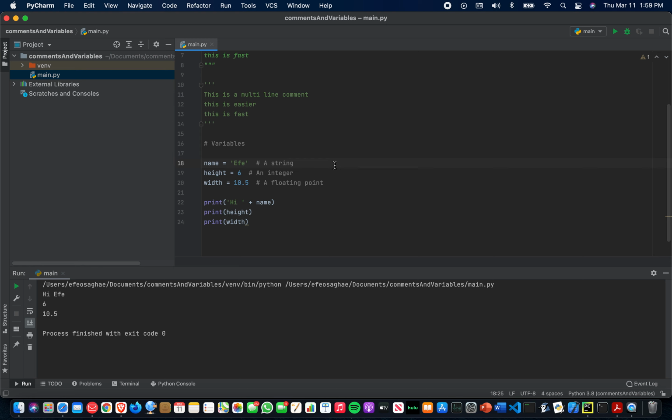Reserved words cannot be used as variable names. So what are reserved words? Reserved words are Python keywords that are used to perform an internal operation. Some examples of reserved words would be False, True, if, pass, else, except, or, continue, and so on. So if you want to use something like if as a variable name, it'll give you an error, because it's expecting a statement.